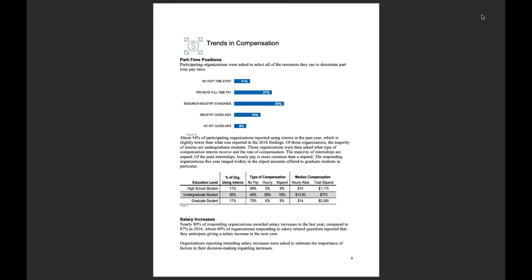Another question that we ask is about internships. So many organizations rely on internships for their employees. So we have interns that are high school students or have a high school education, undergraduate students, or graduate students. And so we're looking at the distribution of internships across those three levels of education. And then we also look at the type of compensation. Are these paid or unpaid internships? And if they are paid, are they hourly or are they provided some sort of stipend? And then what is the median rate for that pay?